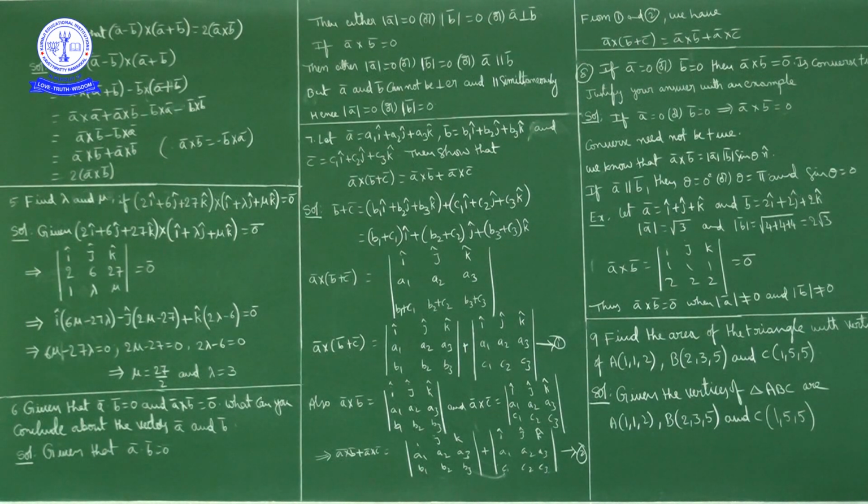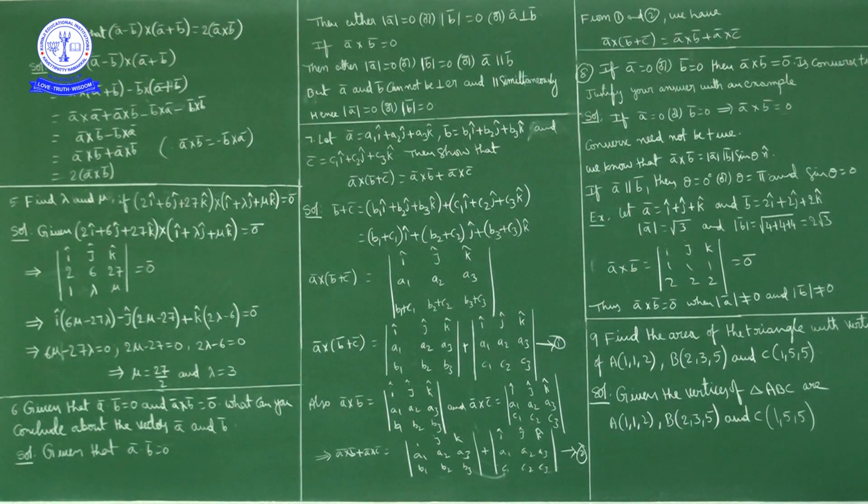Now using 2 mu minus 27 equal to 0, mu is equal to what? 27 by 2. So mu is equal to 27 by 2. Using 2 lambda minus 6 equal to 0, 2 lambda equal to 6, lambda equal to 6 by 2, which is 3. So the lambda value is 3 and the mu value is 27 by 2.